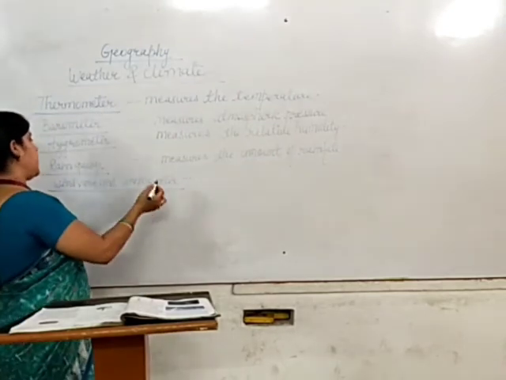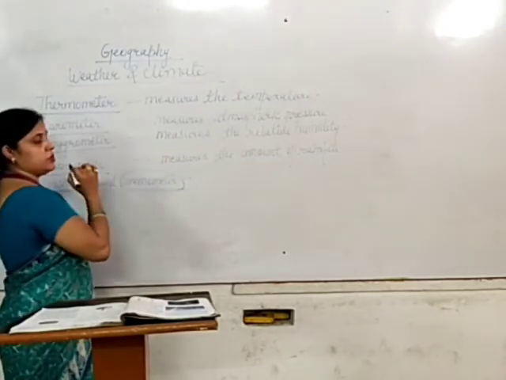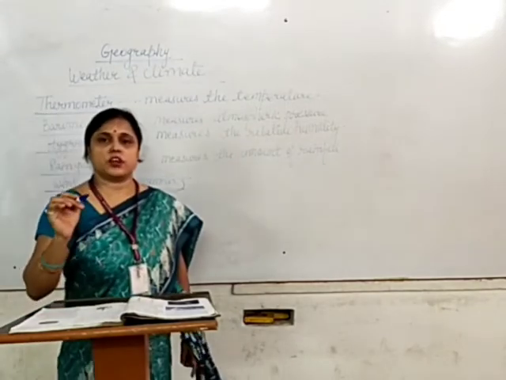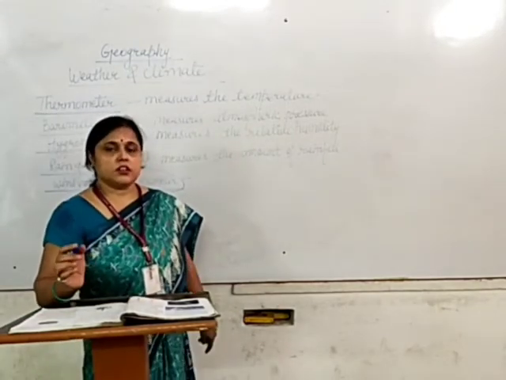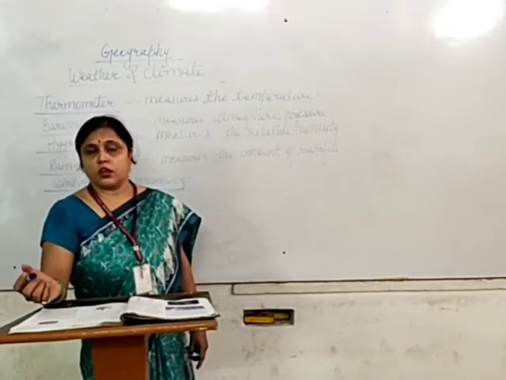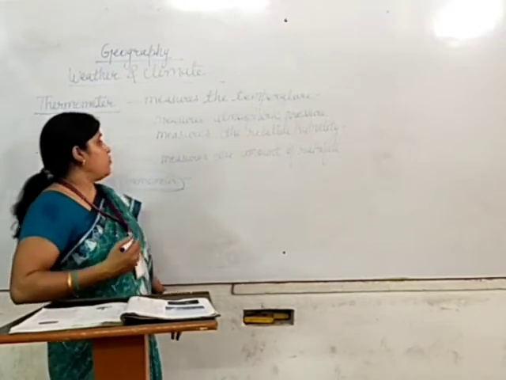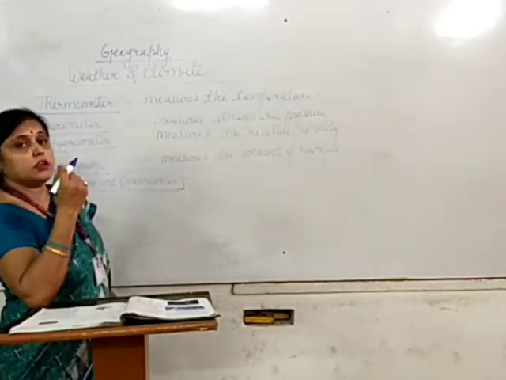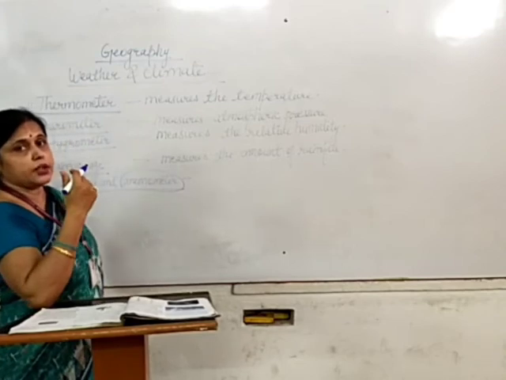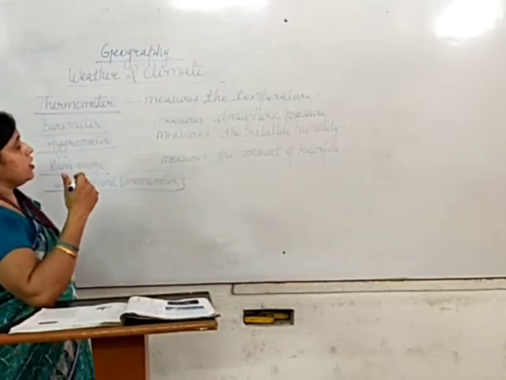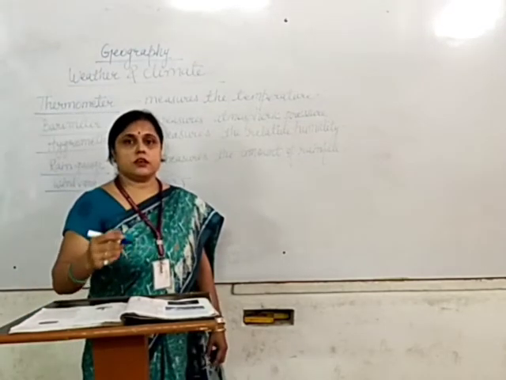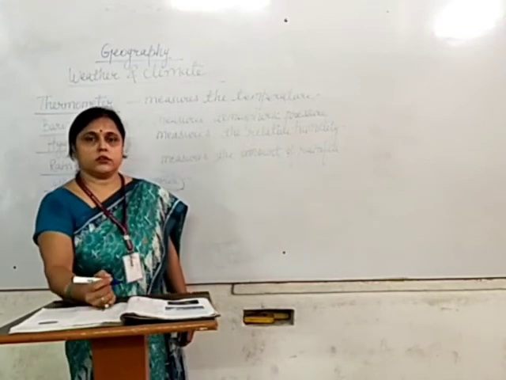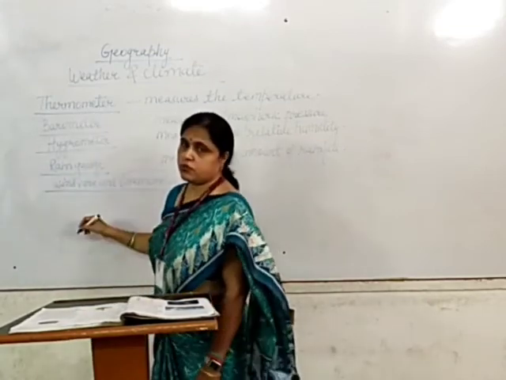An anemometer is an instrument which is used to measure the wind speed. So in this way we are measuring the weather and the climatic condition. Now I will explain in detail about these instruments.